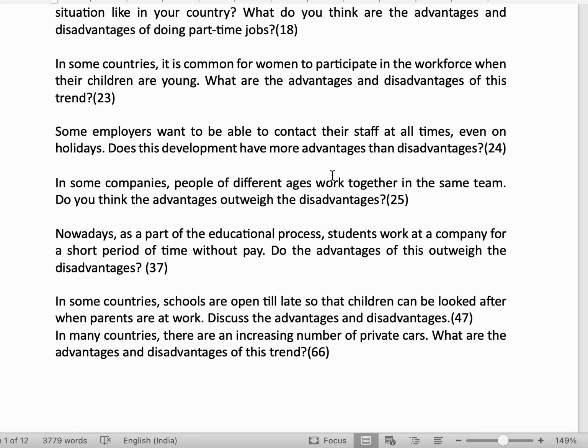Nowadays, as part of the educational process, students work at a company for a short period of time without pay. Do the advantages of this outweigh the disadvantages? This is an essay on unpaid internships. See the term here, unpaid internships. So you have to write the advantages and disadvantages of unpaid internships.